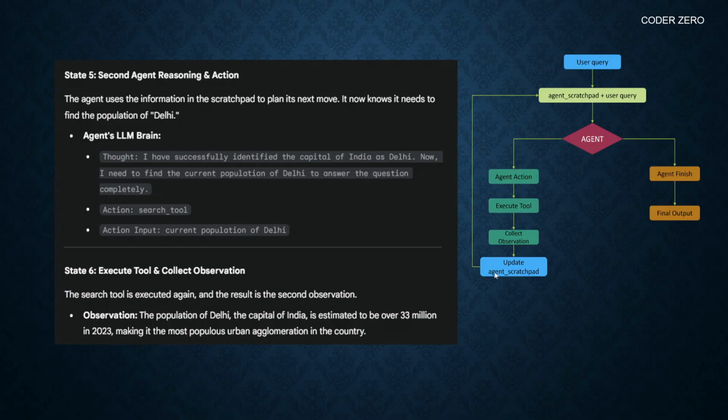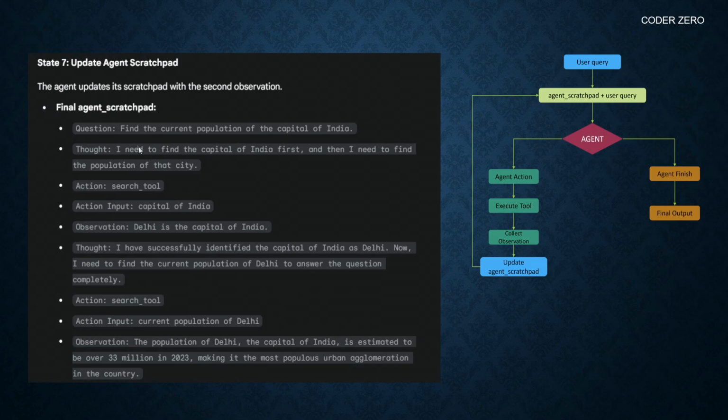Now we have collected the observation. Next step is to update the agent scratchpad and again give that scratchpad plus the user query to the agent. So here, this is our updated scratchpad. You can see we have the question, we have the thought process, then here we have the observation, then we have the thought process again, and we have the observation. Now we will give this scratchpad plus user query to the agent.